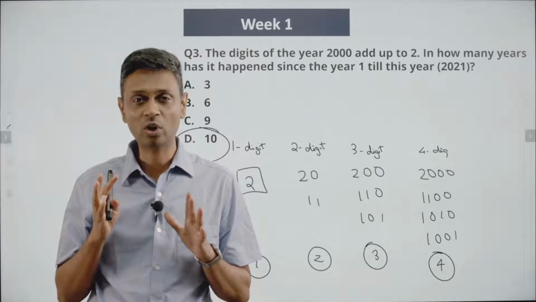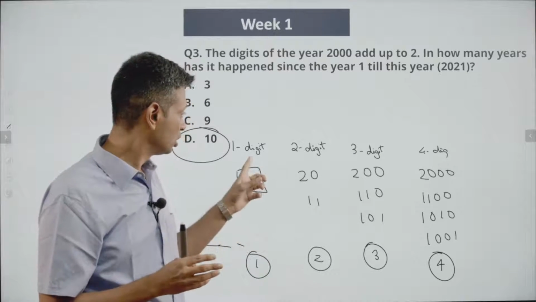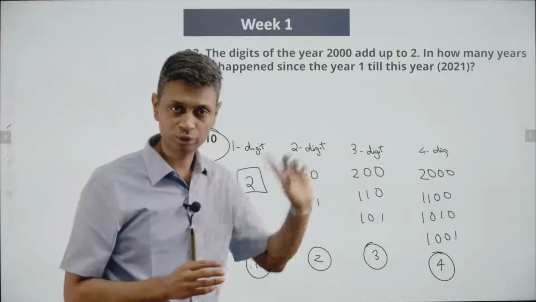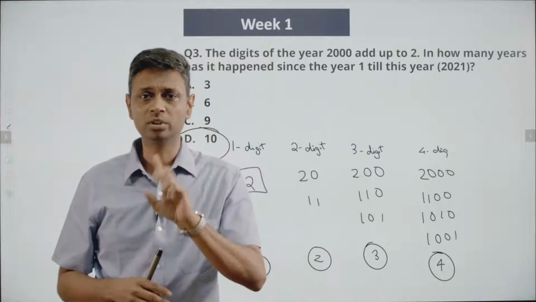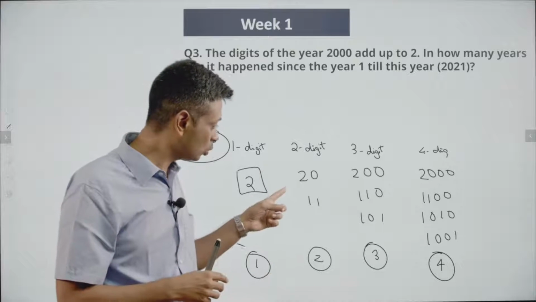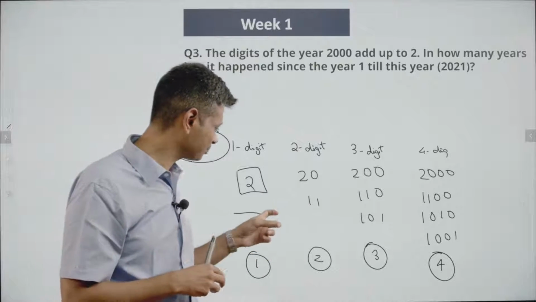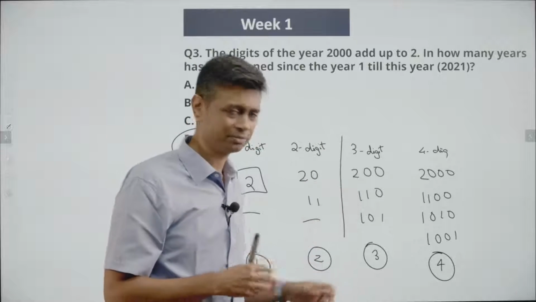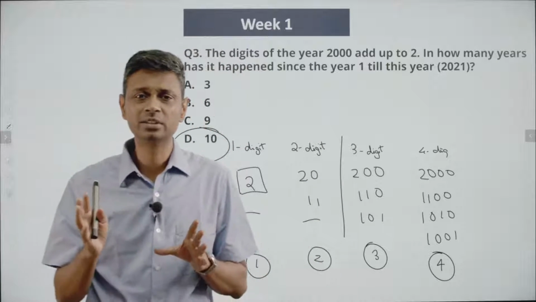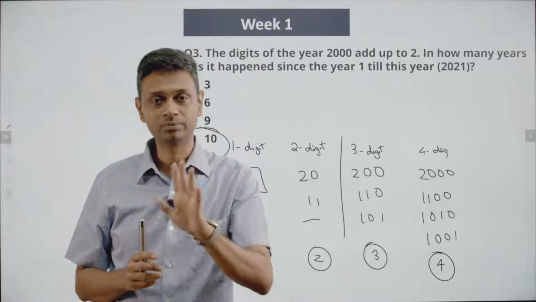Do it methodically. Say I'm worried about 1 digit, 2 digit, 3 digit and 4 digits. With 1 digit, there's only one number possible, the digit 2. With 2 digits, it is 2 0 and 1 1. The moment you get this far, this part becomes easier. I know that 2 can be written as just a 2 or as 1 1.